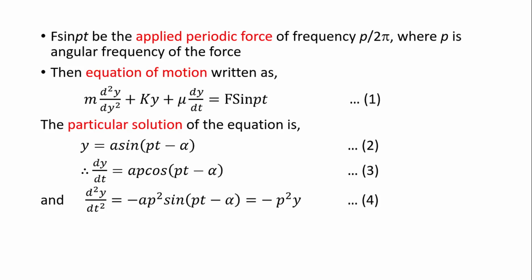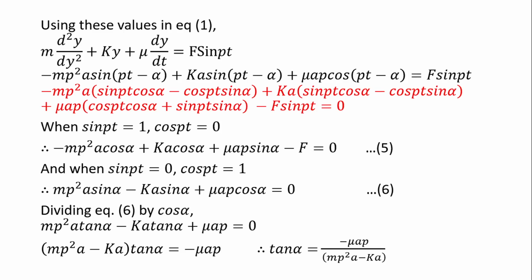And let us substitute the values of 2, 3 and 4 in equation 1, that is m d2y by dt square plus ky plus mu dy by dt equal to F sine Pt. If we substitute values of d2y by dt square, y and dy by dt, we find the equation